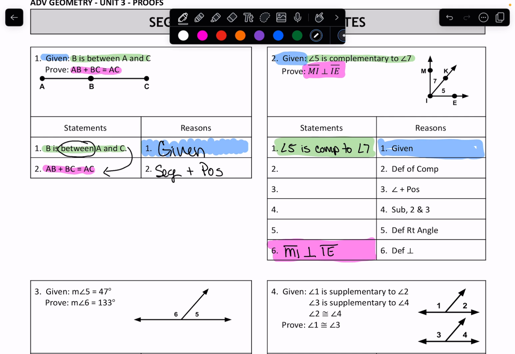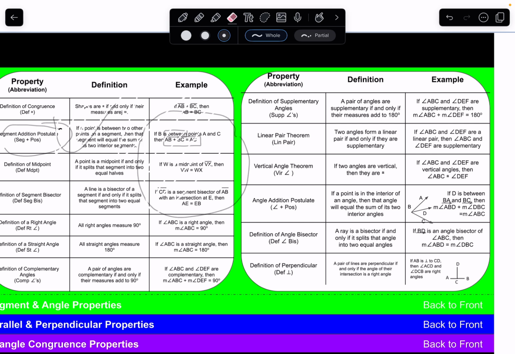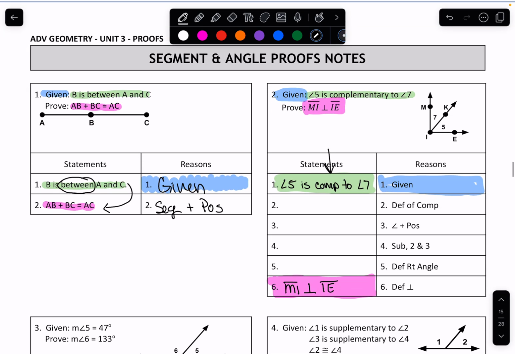So whenever we're filling out statements, what I just showed you is how you fill out reasons. When we're figuring out statements, we use the proof foldable for this as well. So what we're going to do is find the word complementary and see what it says next. Once you know that things are complementary, what do you know next? So we're going to go up here and try and find that. Let me erase all of this stuff I did before. So complementary is here. When we know something is complementary first, what we know next is that you can then add them together and make them equal to 90. So as soon as you know they are complementary, you can add them together and make them equal to 90. So that's what we do next. We're going to add them together and set them equal to 90.